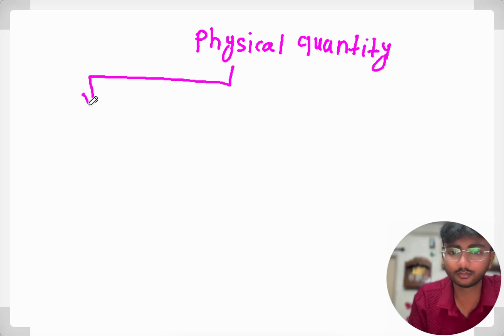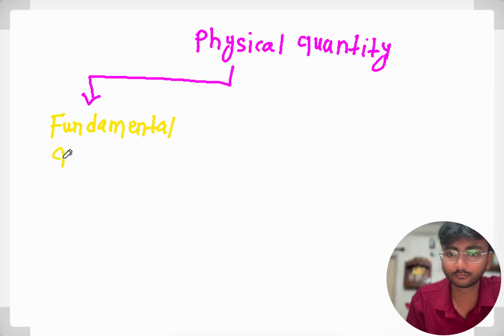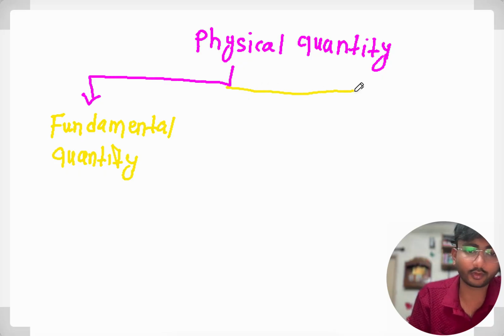First one is fundamental quantity, and second one is derived quantity.